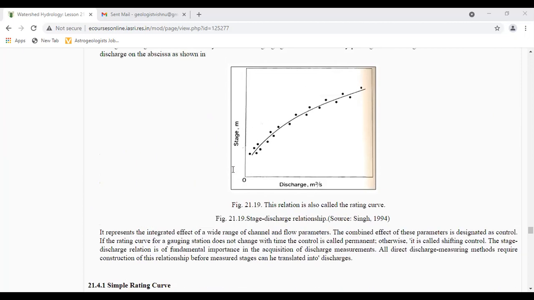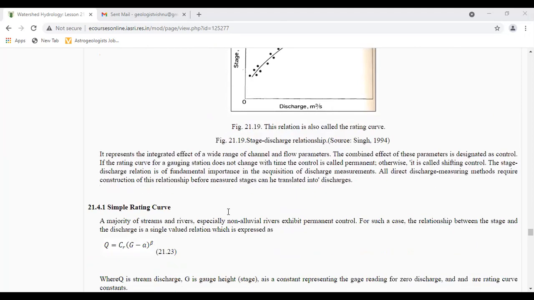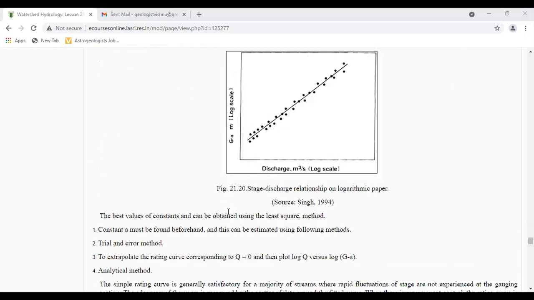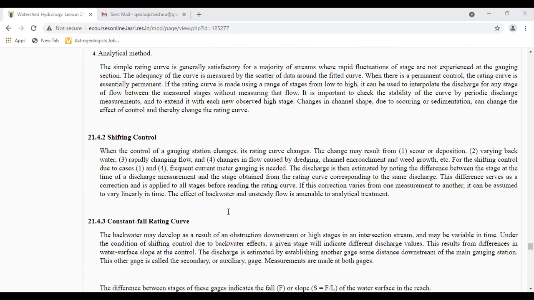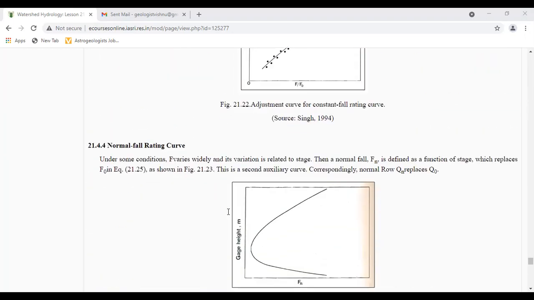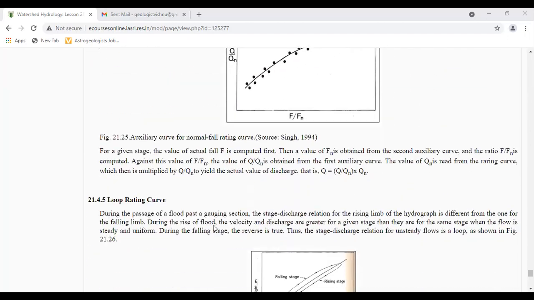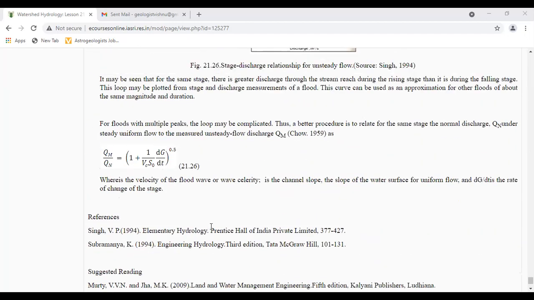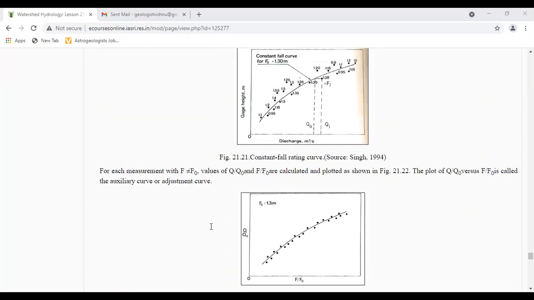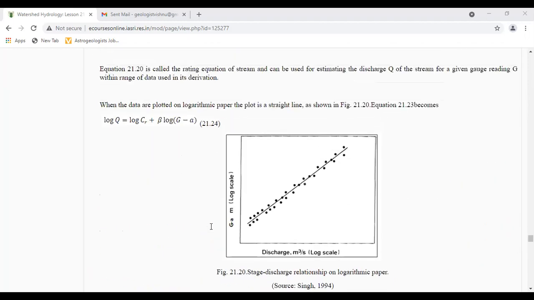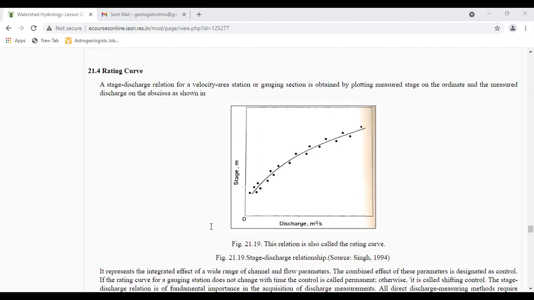And guys, here I want to explain something also. Slope stage discharge relation.